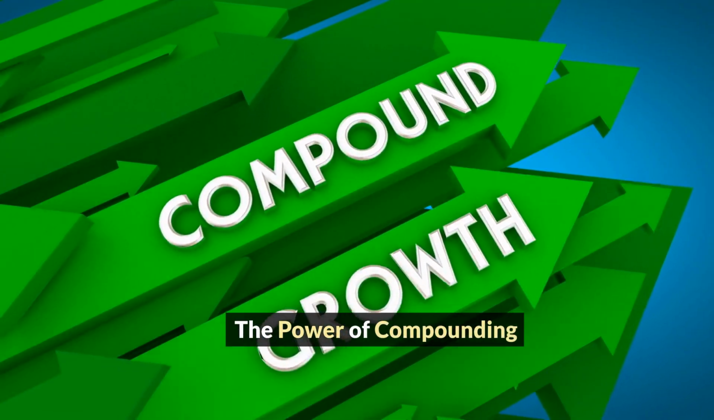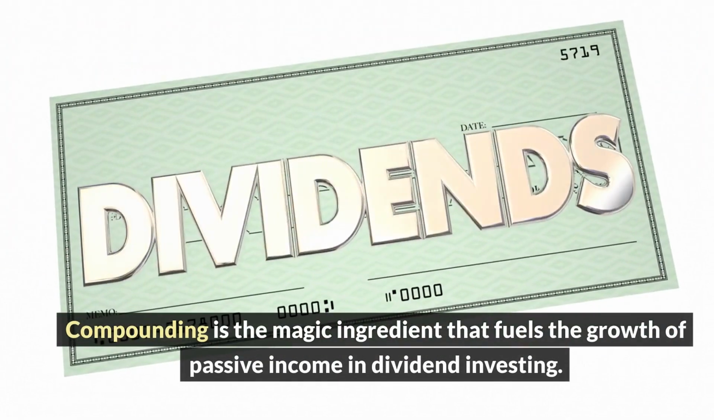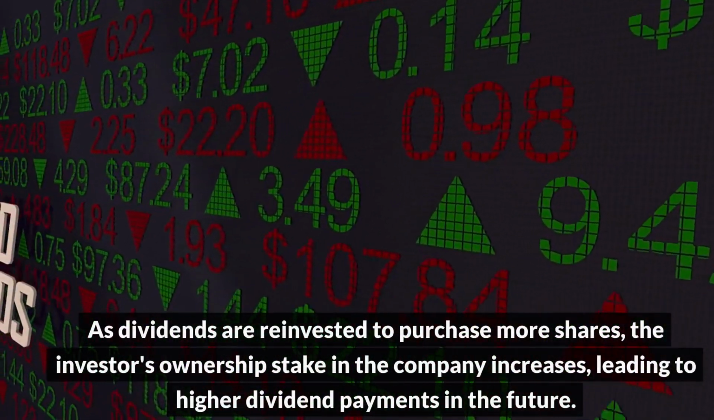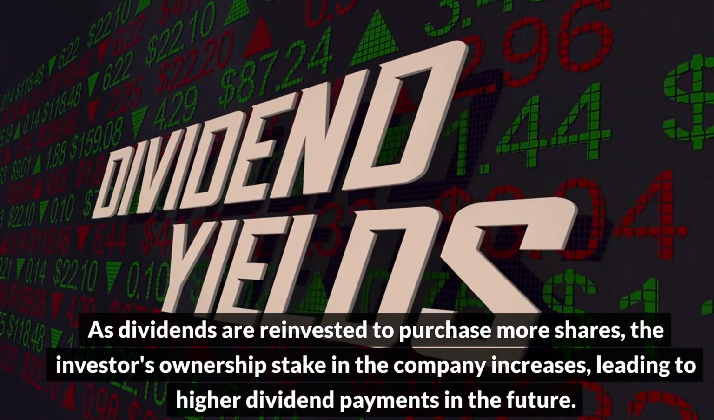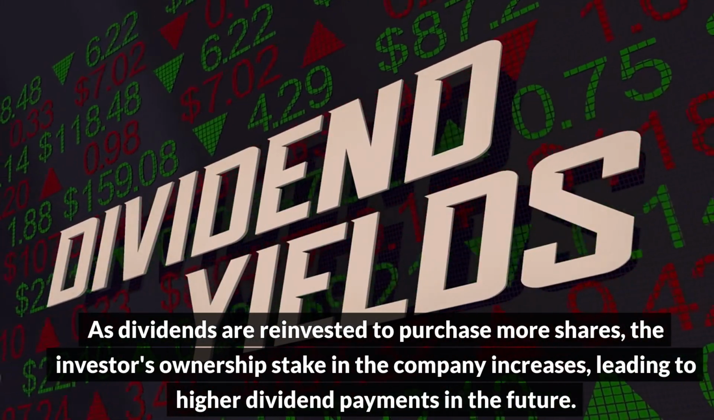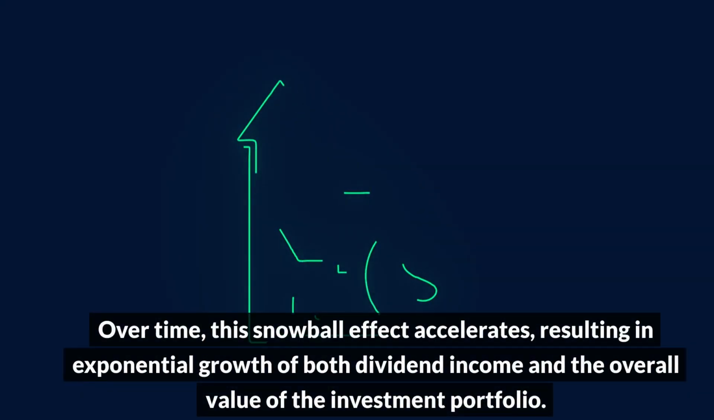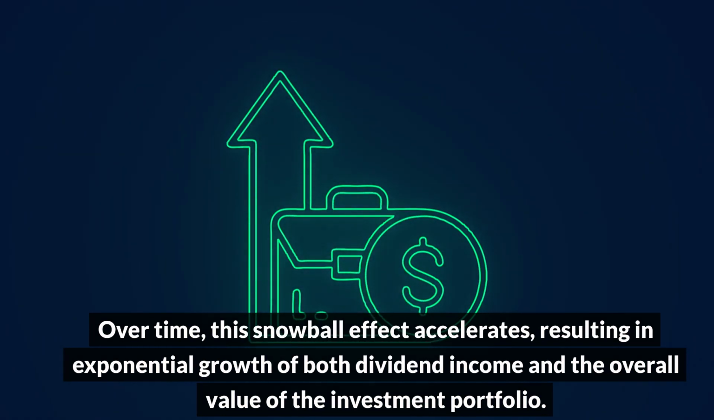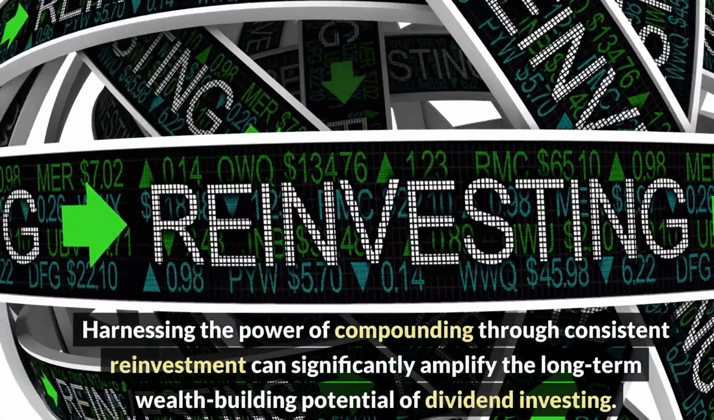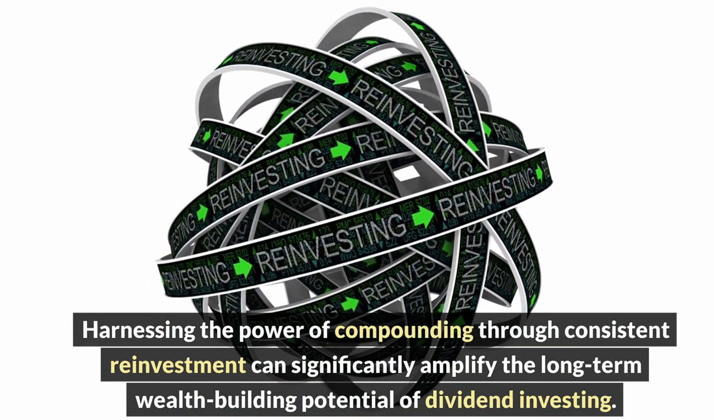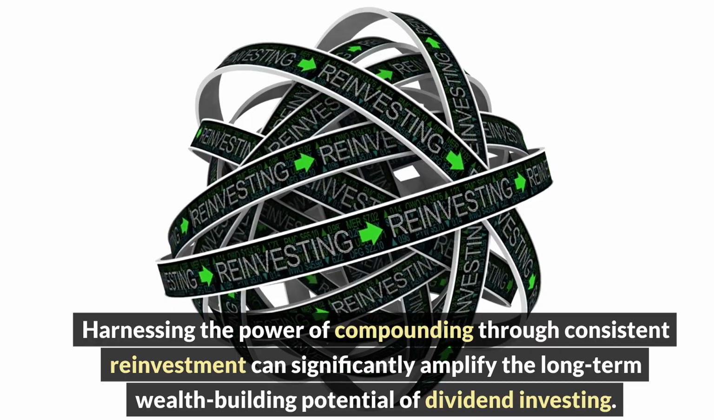The power of compounding. Compounding is the magic ingredient that fuels the growth of passive income in dividend investing. As dividends are reinvested to purchase more shares, the investor's ownership stake in the company increases, leading to higher dividend payments in the future. Over time, this snowball effect accelerates, resulting in exponential growth of both dividend income and the overall value of the investment portfolio. Harnessing the power of compounding through consistent reinvestment can significantly amplify the long-term wealth-building potential of dividend investing.